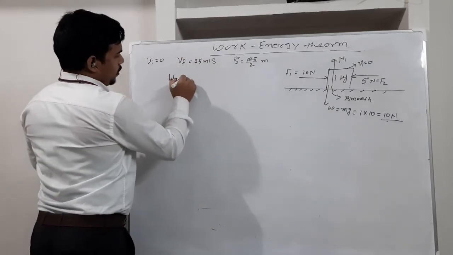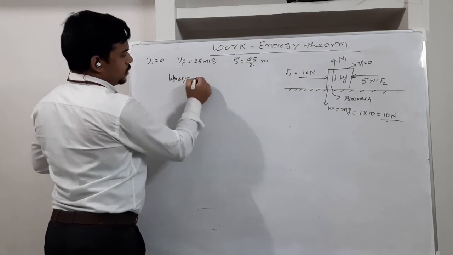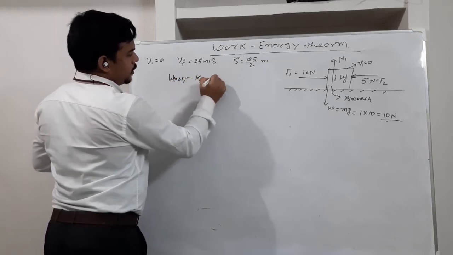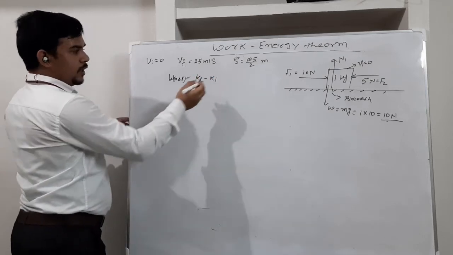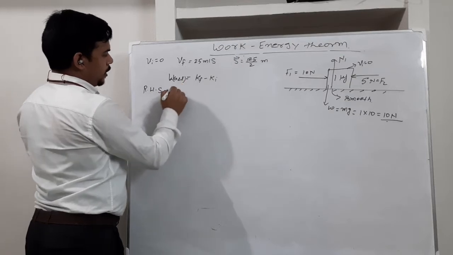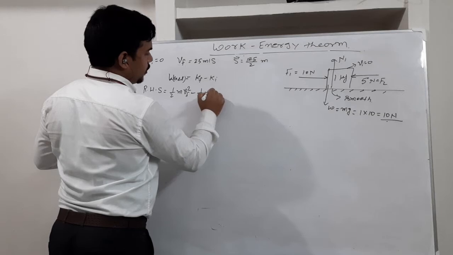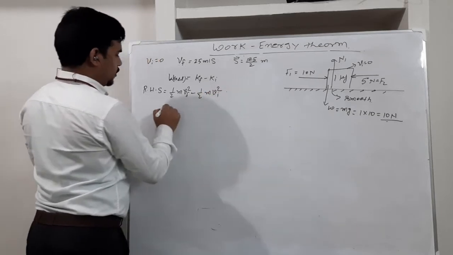Work done by all the forces equals the change in kinetic energy, that is K final minus K initial. So first let me take the RHS, the right hand side. K final is half m v final squared minus half m v initial squared.